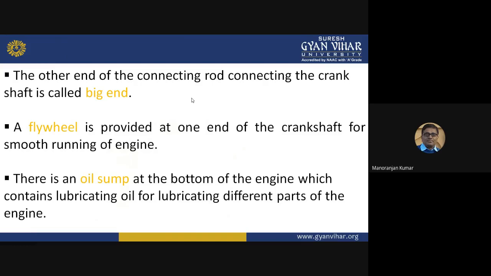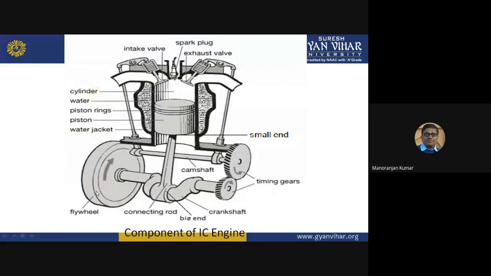A flywheel is provided at one end of the crankshaft for smooth running of the engine. This is the flywheel. It is provided at one end of this crankshaft, and at the other end of the crankshaft, there is a timing gear. This is the small gear. This is the big gear. So when the small gear rotates two times, the big gear rotates one time.